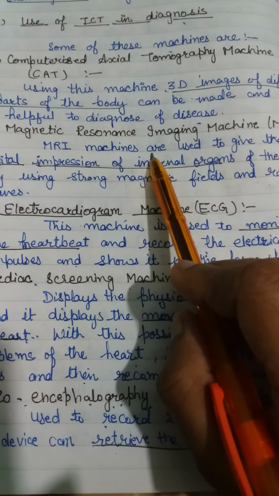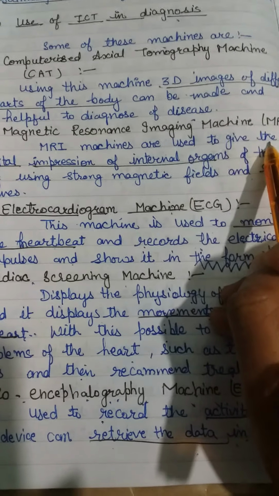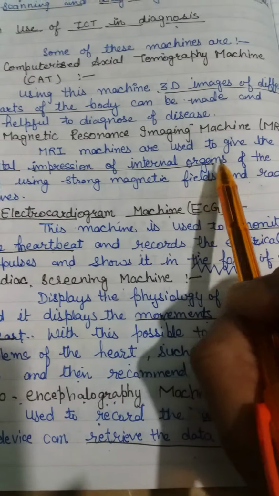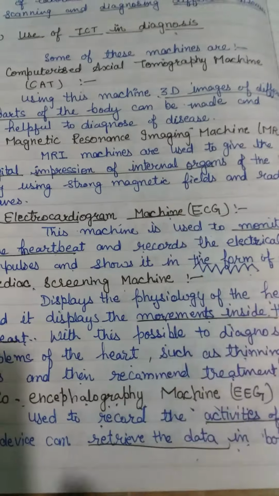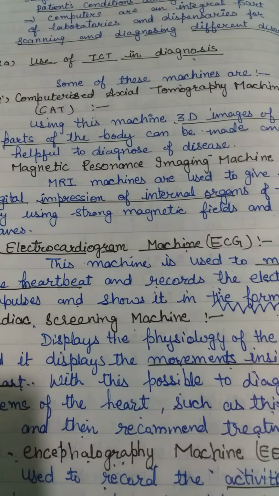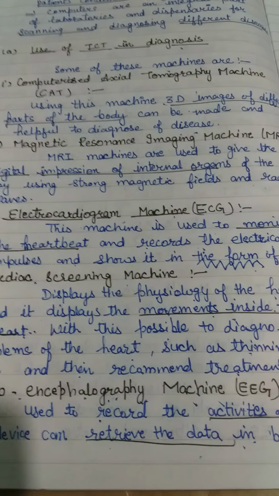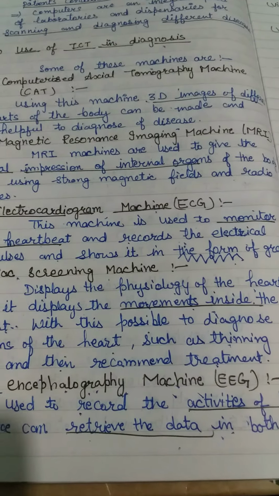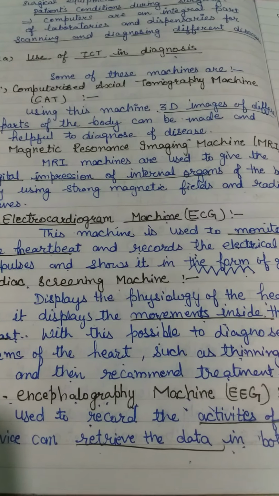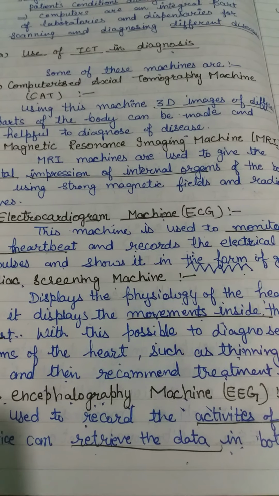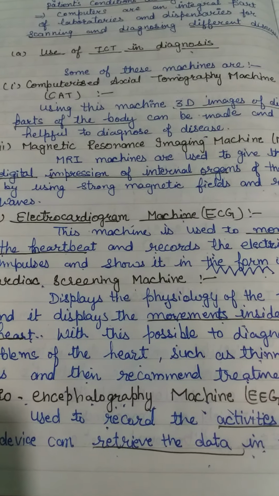Second, we discuss the magnetic resonance imaging machine, the MRI machine. MRI machines are used to give digital impressions of internal organs of the body by using strong magnetic fields and radio waves. How does it show the digital impression? Because the MRI machine has a magnetic field and radio waves, it shows digital impressions of internal organs.